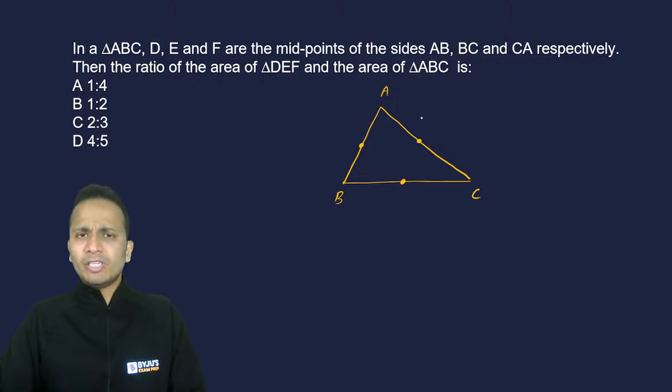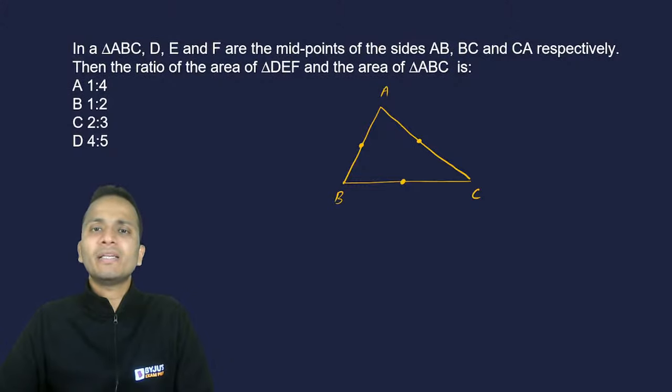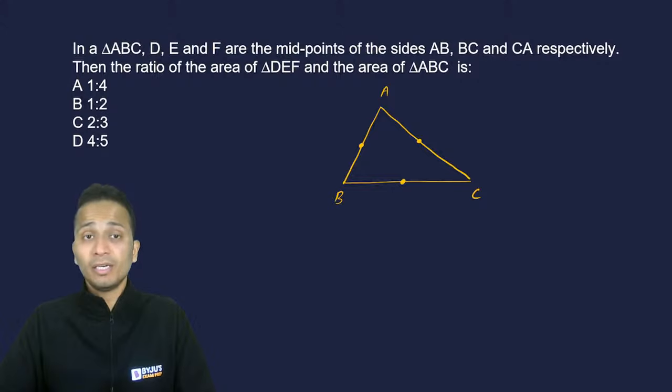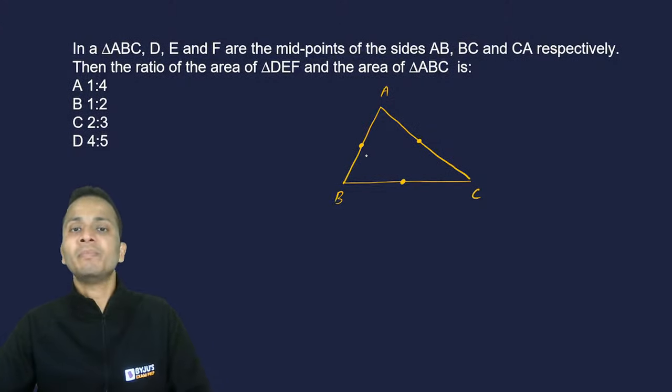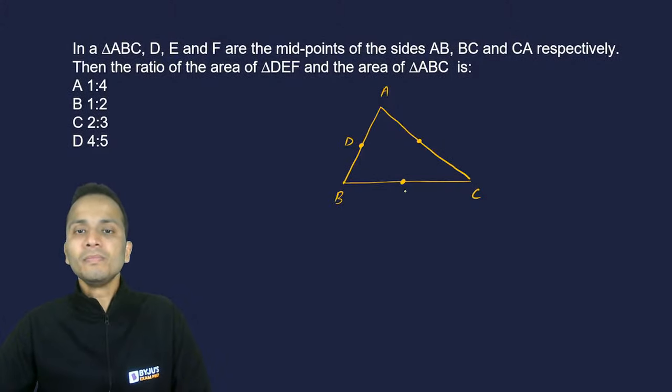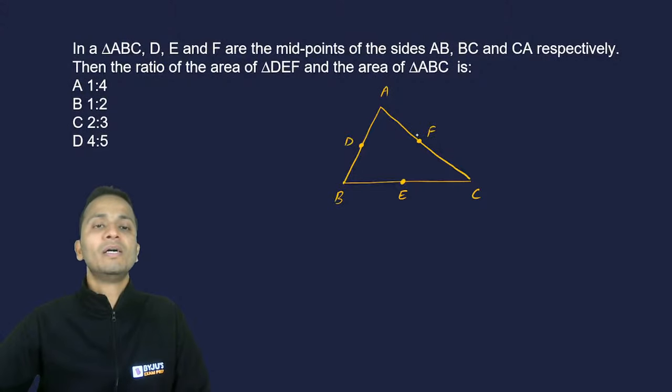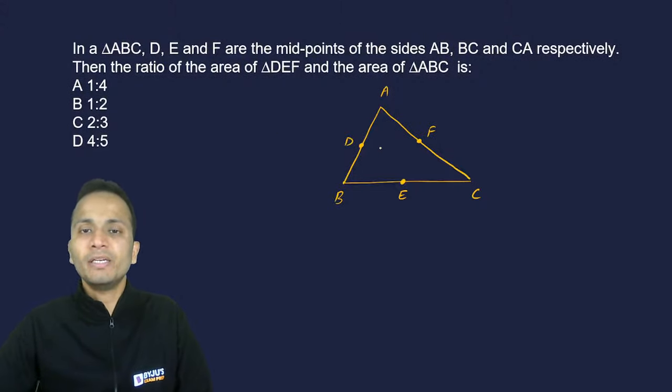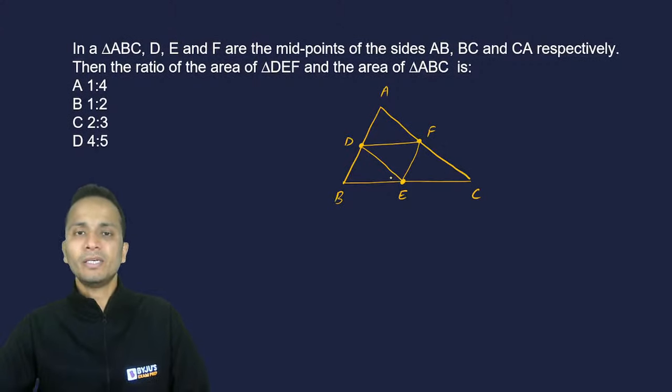Okay. Now this can also be taken as a theorem in case of every triangle. Now this will happen for every triangle. Let us understand what is happening here. Now I have drawn a triangle ABC. Now they are saying that D, E, and F are the midpoints of AB, BC, and CA respectively. Then the ratio of the area of triangle DEF, so this triangle is formed. Okay, right? Now let us not talk about this question, let us talk in general.